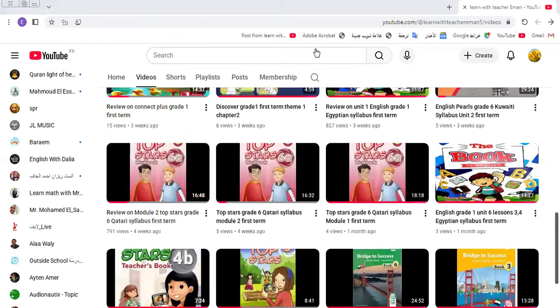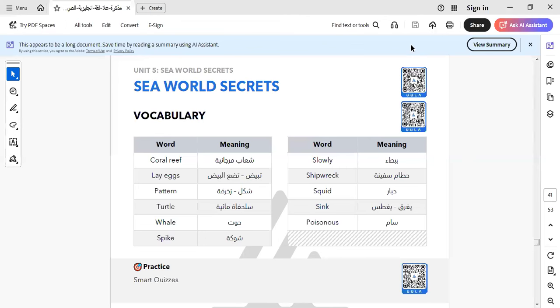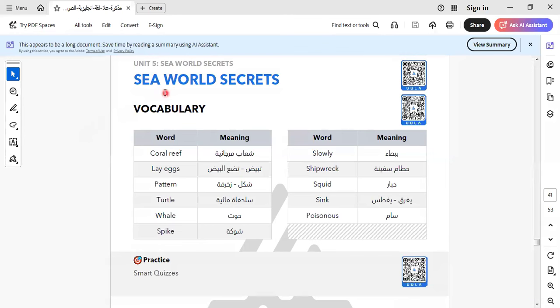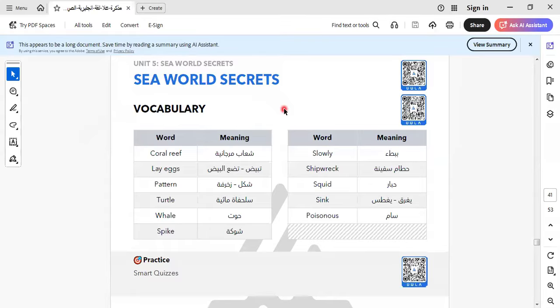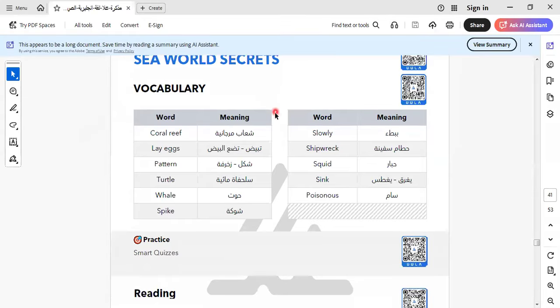Let's go to our unit today. Today I will start unit 5 in your English book. This is the unit before the last unit. Here we have Sea World Secrets. So here I talk about what? About the sea animals, or the creatures that live in the sea.